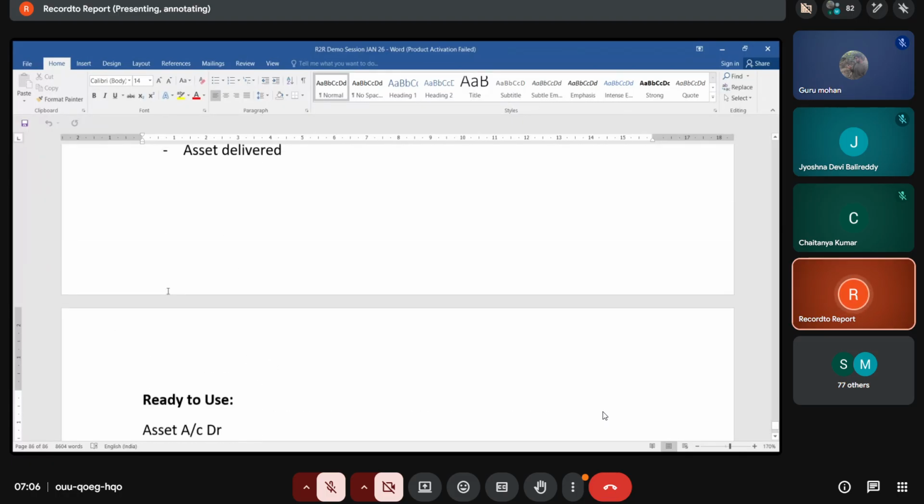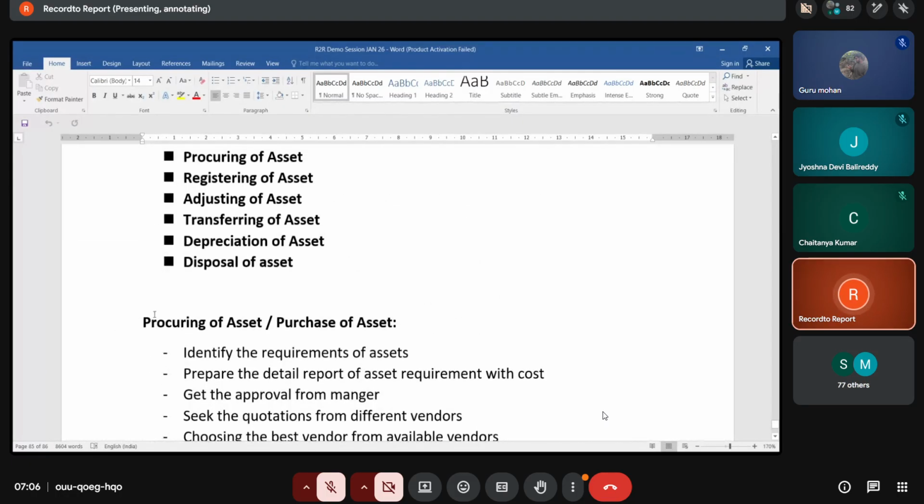So first is procuring of an asset. First we need to identify the asset. After identifying the asset, we need to purchase that asset. Once the asset is purchased, there are two types: some assets are ready to use, and some assets need to get installed, and once installed, need to be used.